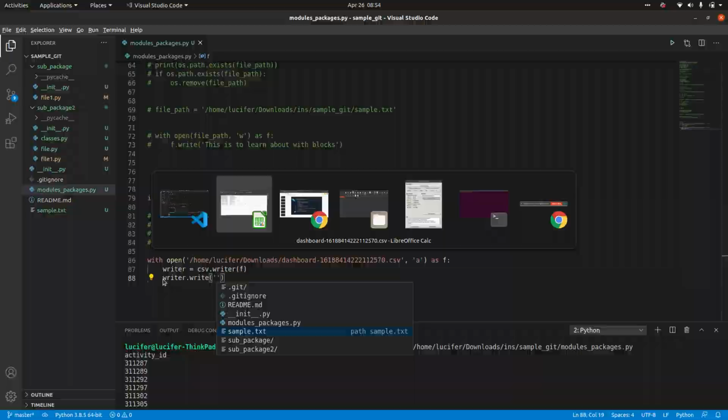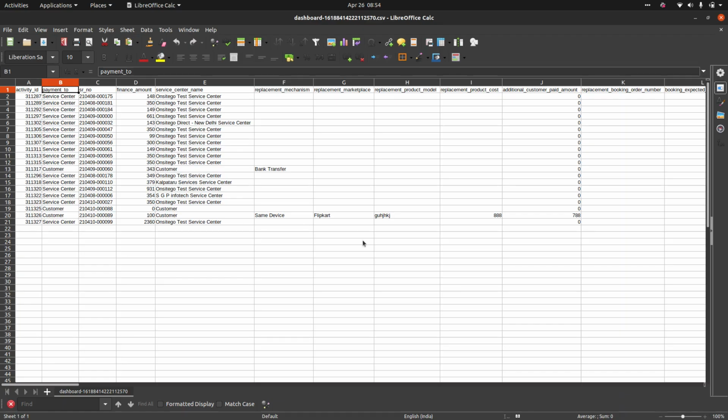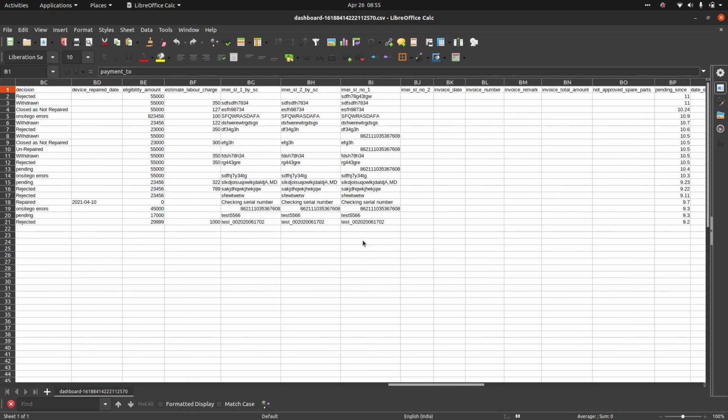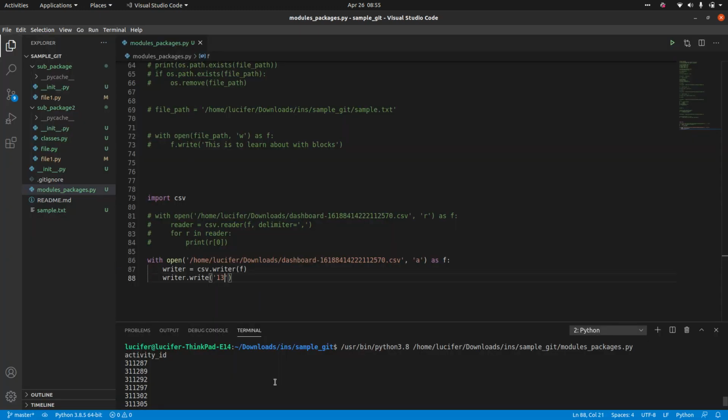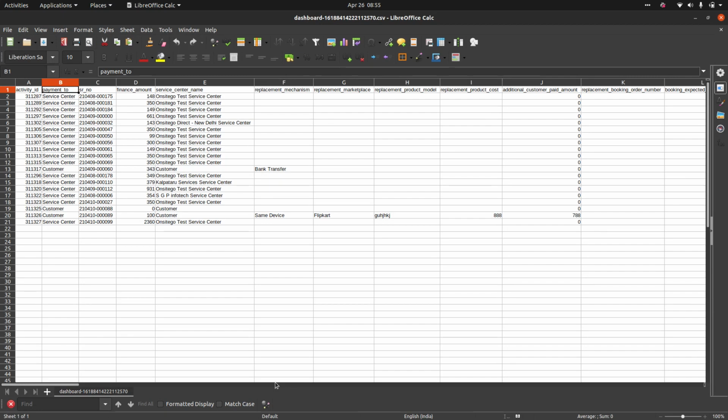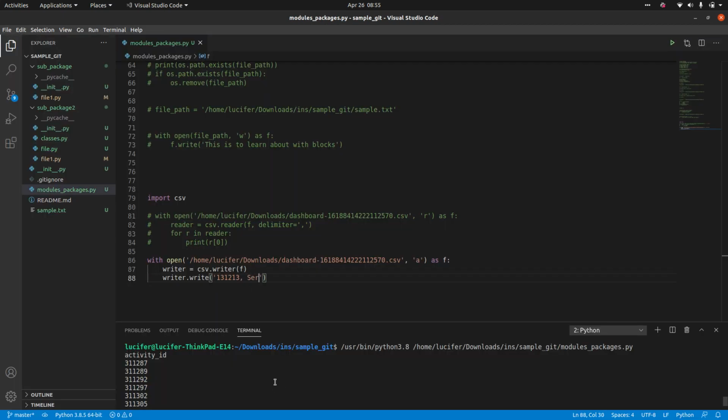So there are a lot of columns, it's hard for us to write, but basically if you have a couple of columns, only one or two, then you can just write those values as comma separated values. Let's say I have my ID, comma, I have my payment to, which could be anything, like this. If you do this, it will write another row into this particular file. Let me try this. I think it should work, but not sure.